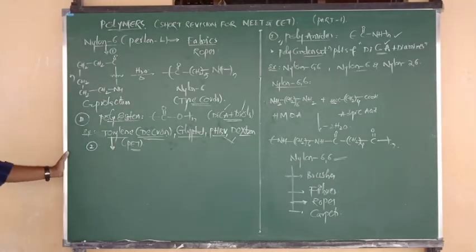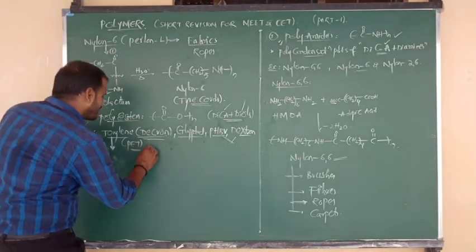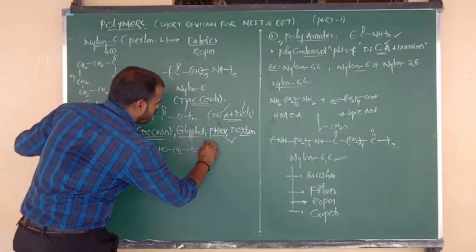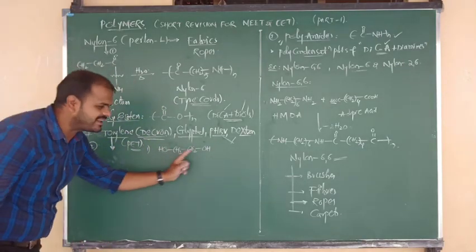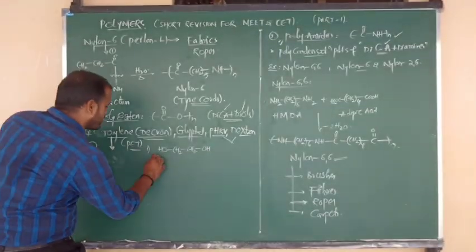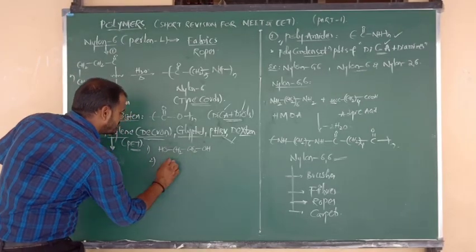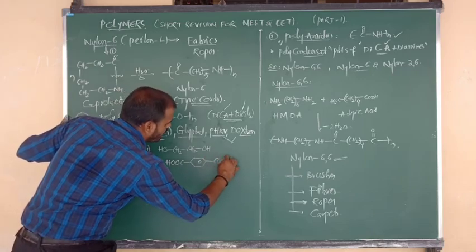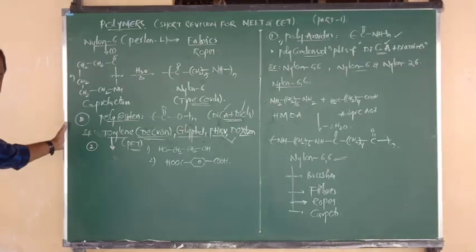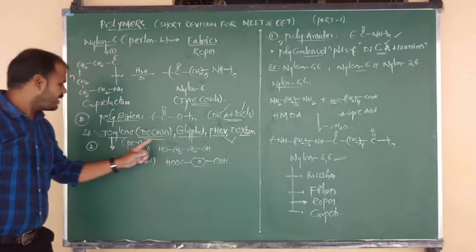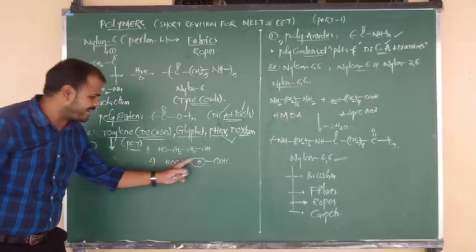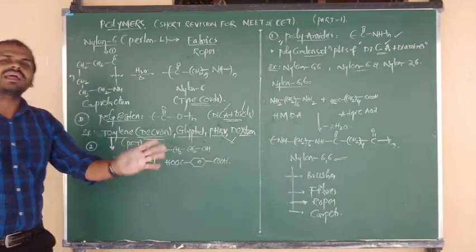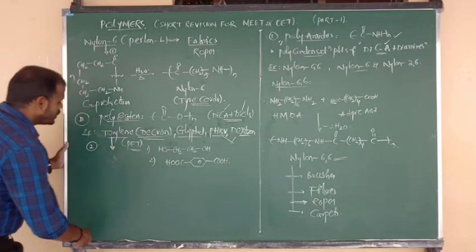The first monomer is ethylene glycol: HO bonded to CH2, again bonded to CH2, again bonded to OH. The second one is terephthalic acid: COOH bonded to benzene, again bonded to COOH. Number one is ethylene glycol, and T indicates terephthalic acid. One is a dicarboxylic acid and the other is a diol. Two different monomers, so it is a copolymer, and with more than one functional group, a condensation polymer.